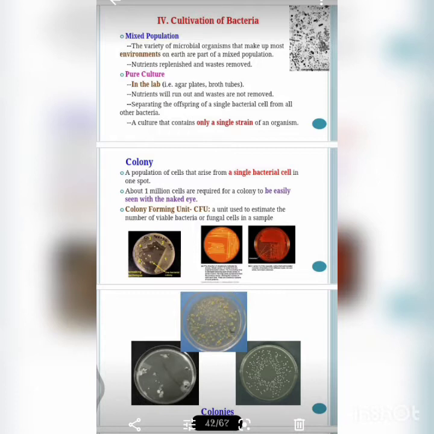As the culture media, because of the similarity in the morphology and staining characters, it's necessary to grow on a suitable artificial medium to identify the different microorganisms, so we can obtain the microorganism in the pure form, that is in the isolated form from the others. So the culture media is the food material on which the microorganisms grow. They provide the nutrients and others like pH, oxygen, temperature, that is for the optimal growth of the organism.